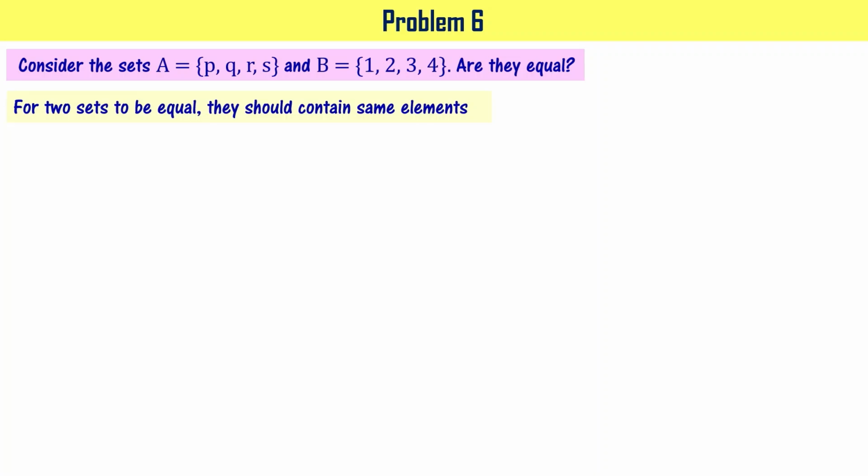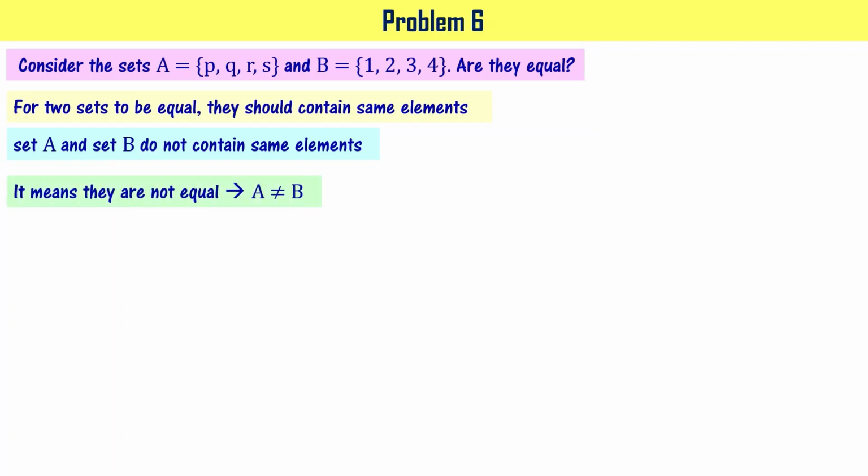But we have just learned that for two sets to be equal, they should contain same elements. Since set A and set B do not contain same elements, we simply say that they are not equal. And mathematically, it is represented as A not equal to B. This is what exactly we are asked to do. They are not equal.